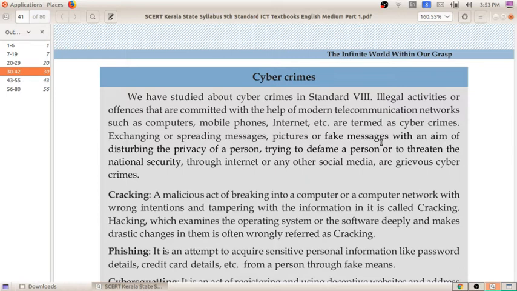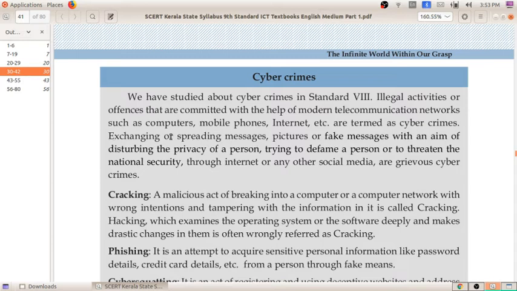We all know that for celebrities, well-known persons and other people, a lot of messages or pictures of them are spread to disturb their privacy or irritate them. We come to know a lot of cyber crimes through news, newspapers and even social media.